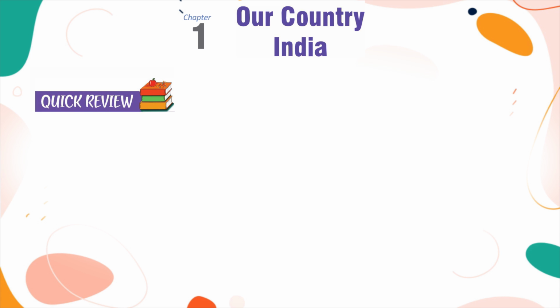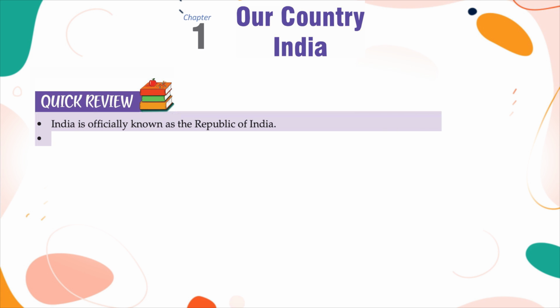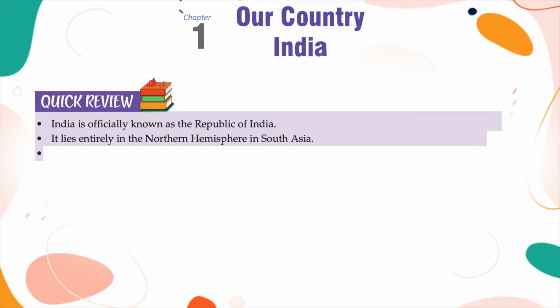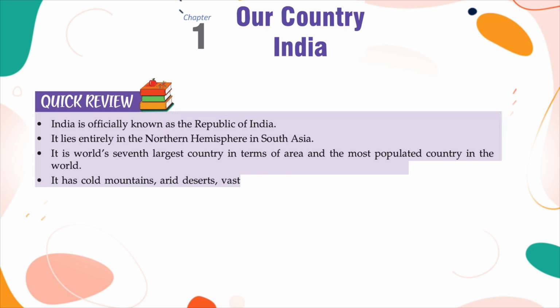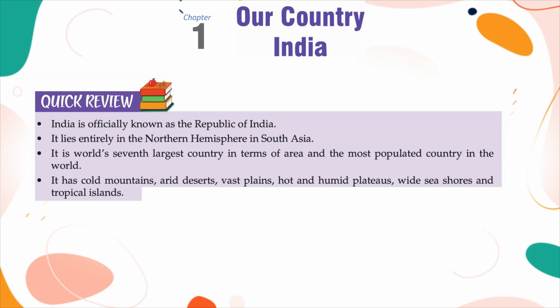Quick review. India is officially known as the Republic of India. It lies entirely in the northern hemisphere in South Asia. It is the world's 7th largest country in terms of area and the most populated country in the world. It has cold mountains, arid deserts, vast plains, hot and humid plateaus, wide seashores, and tropical islands.